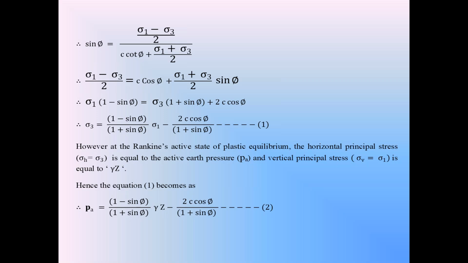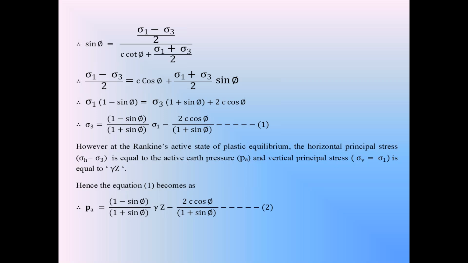But that sigma 3 is also the minimum horizontal stress in the active condition. That is the failure condition. Sigma 3, the length OA. The length OA is also equal to the minimum horizontal stress, sigma H.